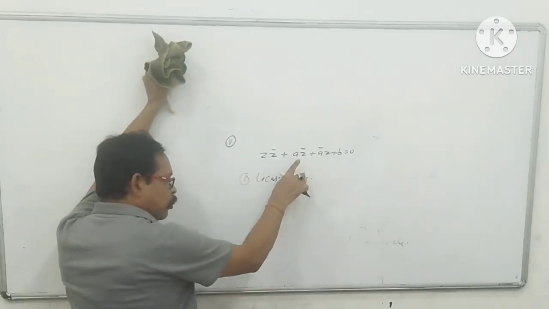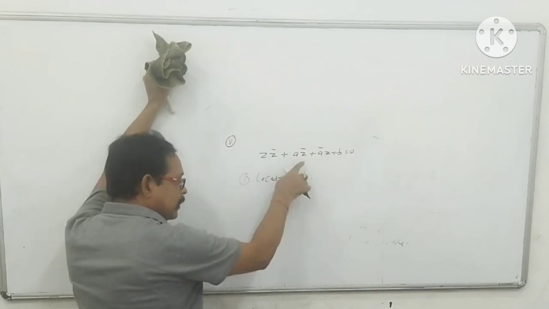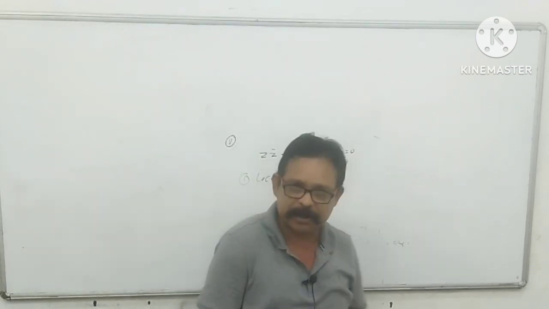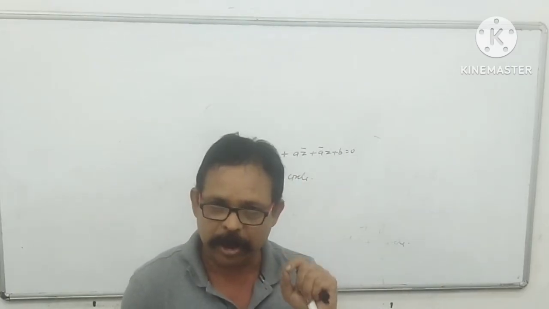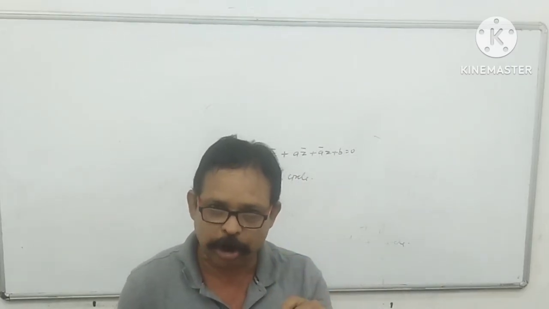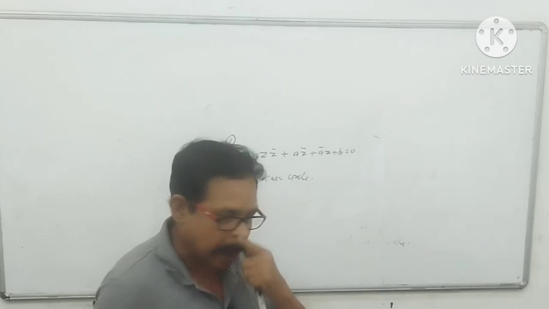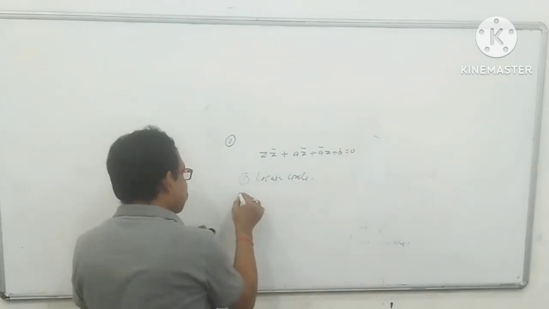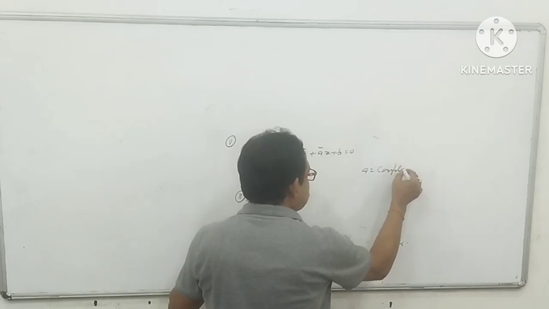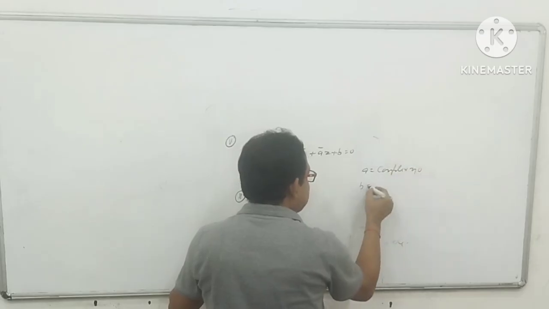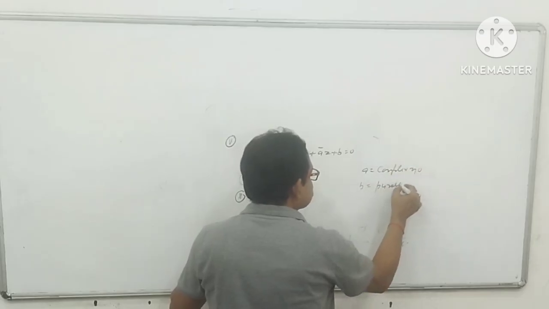Directly it is put up as a question in your exam, and it is calculated by mathematical calculation, but there is no need to calculate over here, because you just watch and then strike the answer. The locus is a circle. Now here a is a complex number and b is purely real.